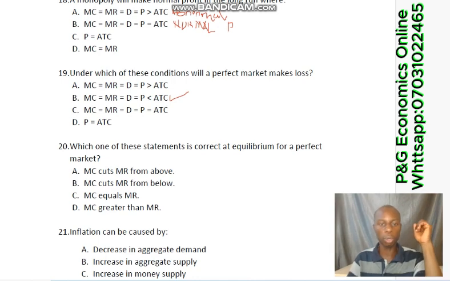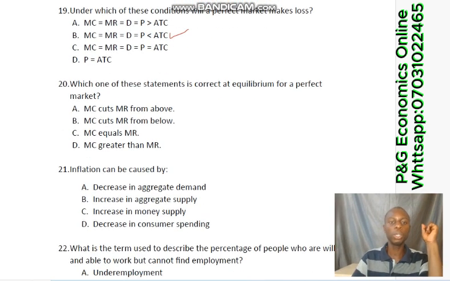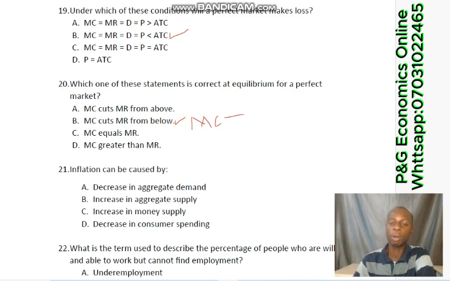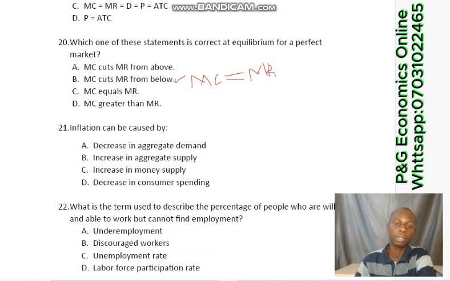Now we move over to question number 20. It says, which of these statements is correct at equilibrium for a perfect market? We've mentioned this before. A perfect market will be at equilibrium where MC cuts MR from below. If ever it's cut from below, that is at that point where MC equals MR, and it always cuts it from below because MC comes from below MR. So that will give you the equilibrium point of a perfect market.